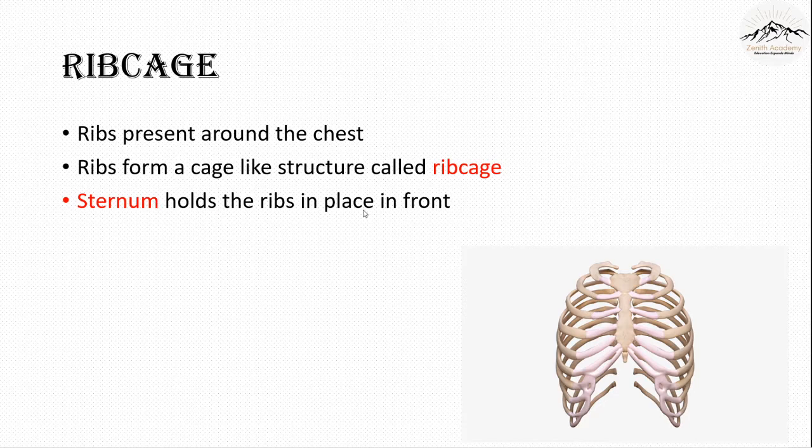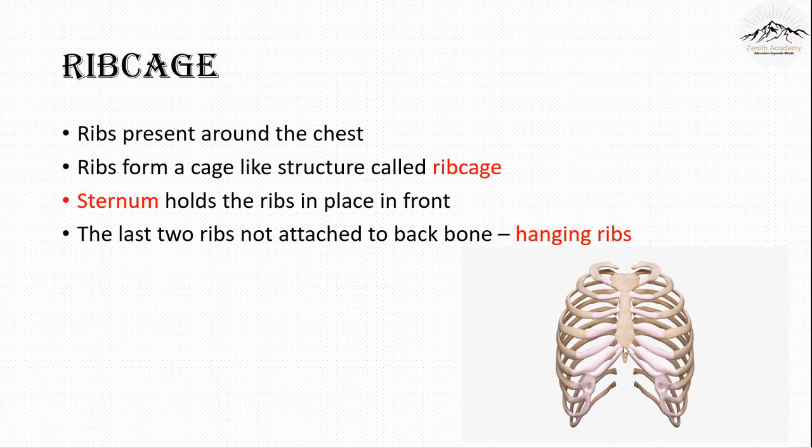The sternum holds the ribs in place here in front. This big bone you can see extending throughout the rib cage is the sternum. The last two bones are not attached to the backbone and they are known as hanging ribs.